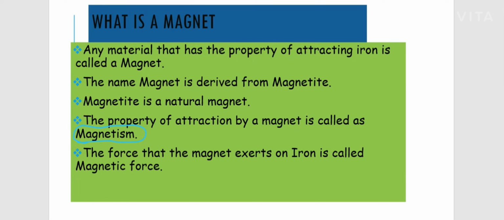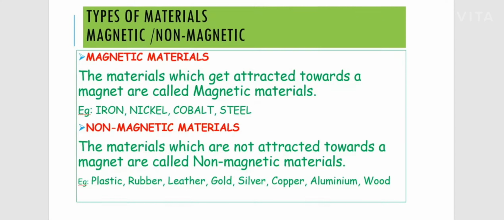Here we have different types of magnets. Each magnet has a property for attracting iron, and this property of attraction by a magnet is called magnetism. The force which makes the magnet attract iron is called magnetic force. So here we learned what a magnet is, what magnetism is, and what magnetic force is.